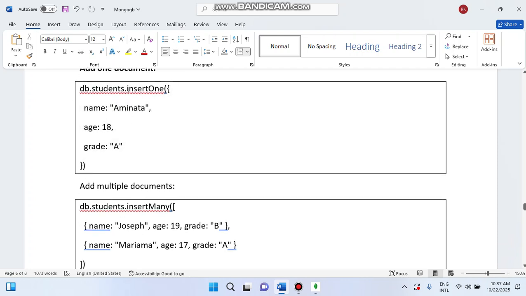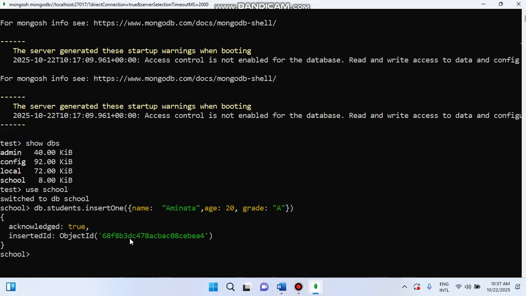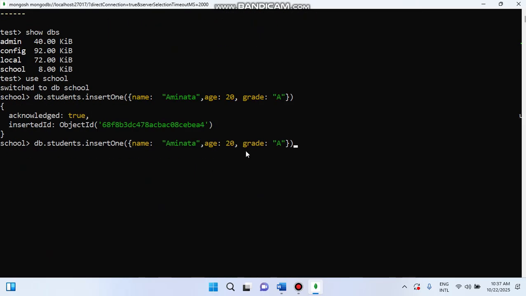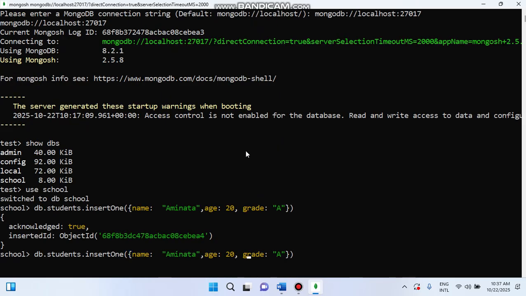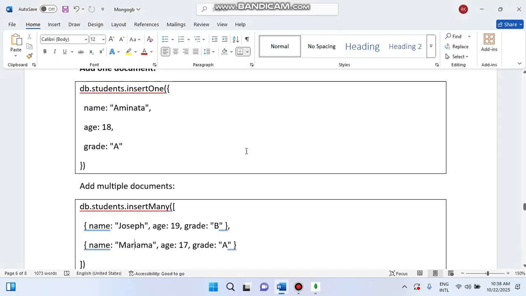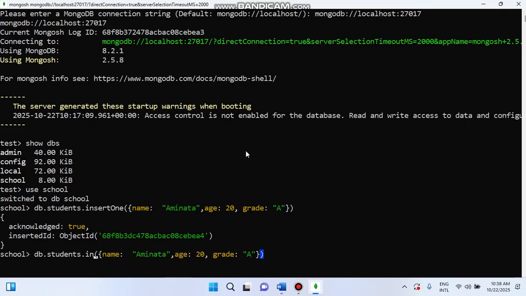Instead of writing insert one, what do we need to write? Insert many. Simply, I am bringing all that data as it is, removing insert from over here, and writing what is called insertMany, with the M capital.